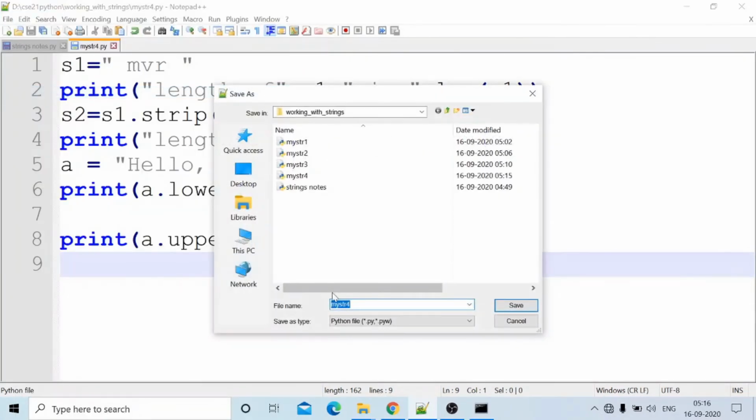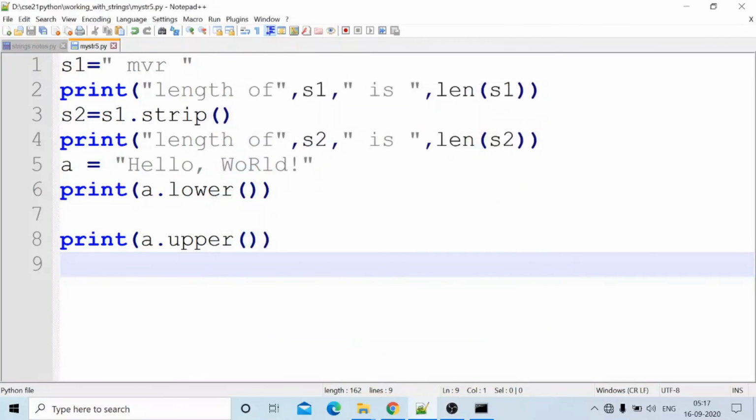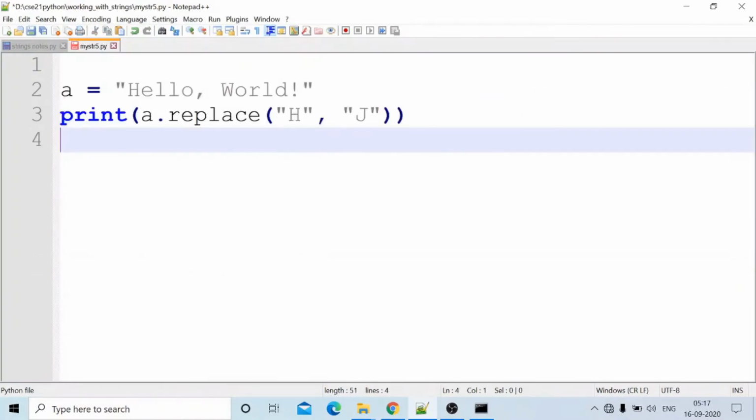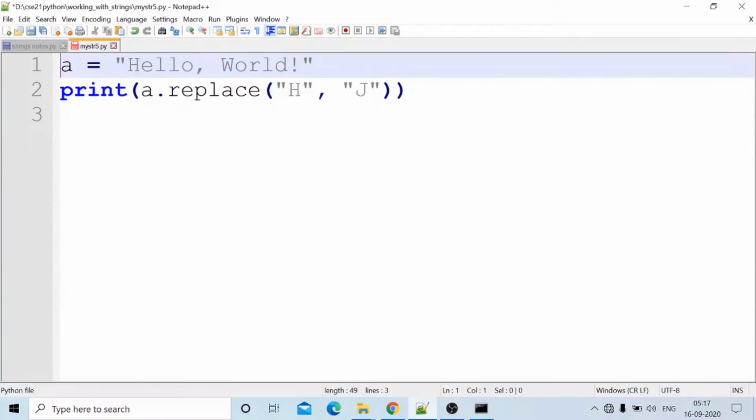Saving this one in another file. Which can be replaced with J. We will see various other possible combinations also.